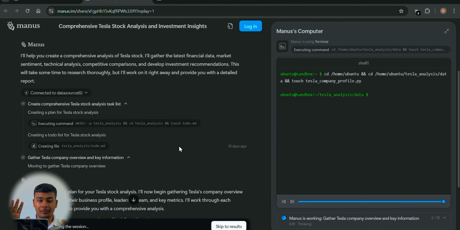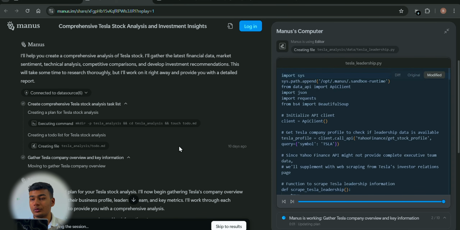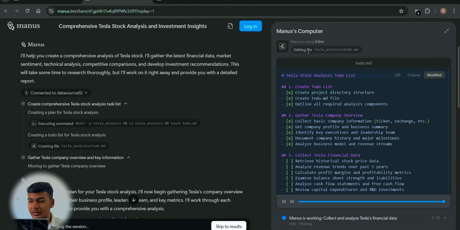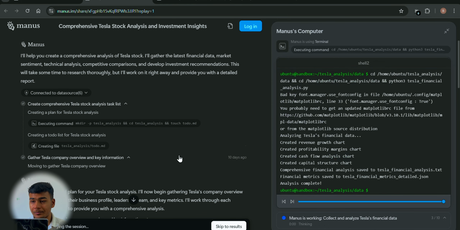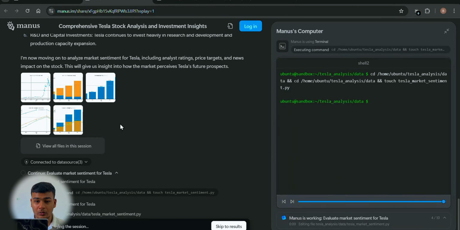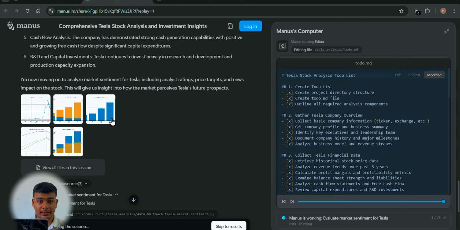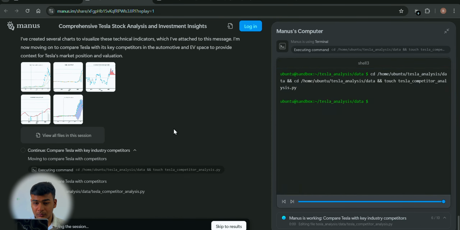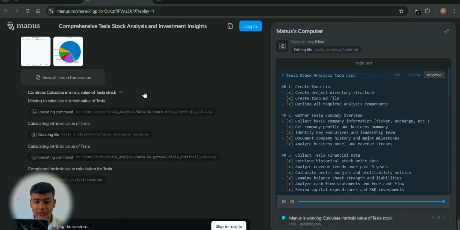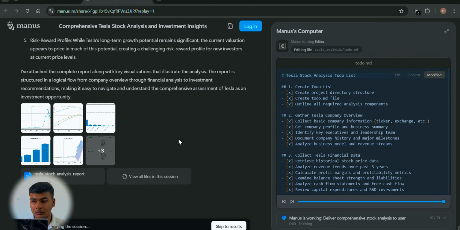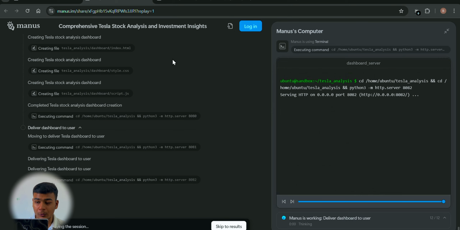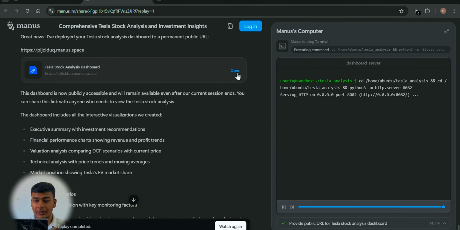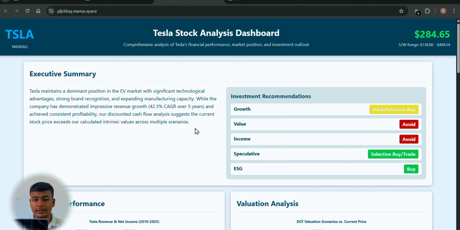See, nothing, it's just doing all the work on its own. It's executing commands, it has a built-in command prompt, PowerShell or whatever you want to call it. It is doing all these things all alone. See, it's using market sentiment analysis for Tesla. See, it's using the graphs here to analyze. See, it's using the prompt automatically because it's a recorded session, it's not available publicly, I told you. From here I'm going to open it and see the Tesla stock analysis dashboard is ready.